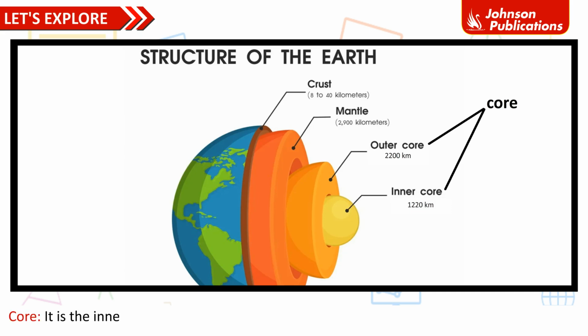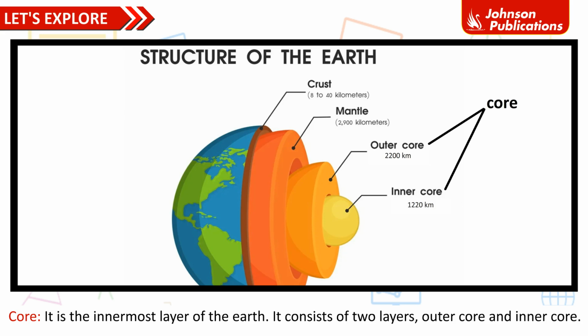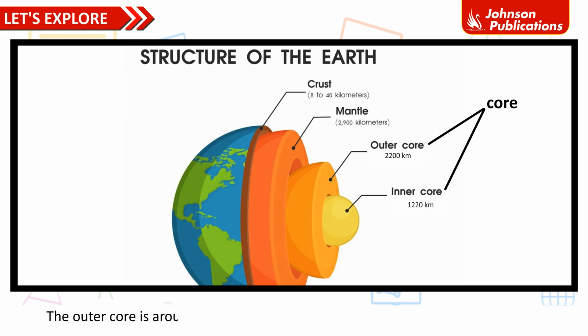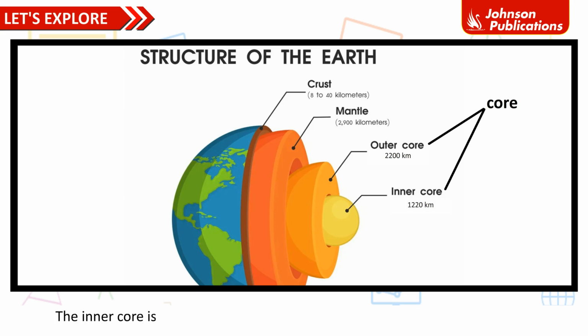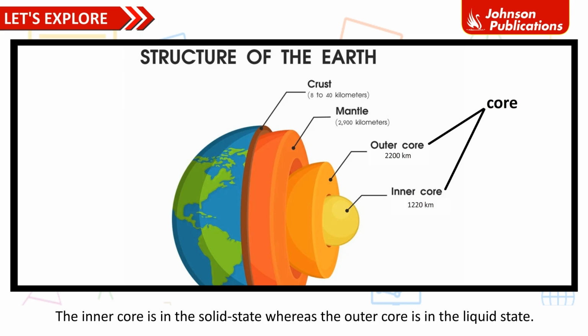Core. It is the innermost layer of the Earth. It consists of 2 layers, outer core and inner core. The outer core is around 2200 km thick. It is rich in iron and nickel in a molten state. The inner core is around 1220 km thick and is a solid ball of mostly iron. The inner core is in the solid state, whereas the outer core is in the liquid state.